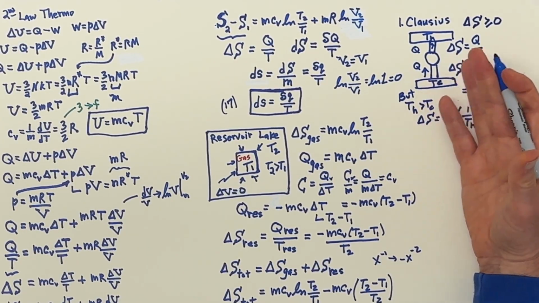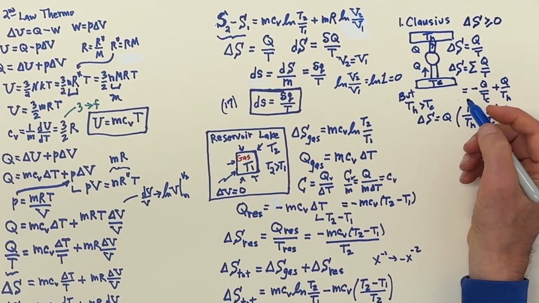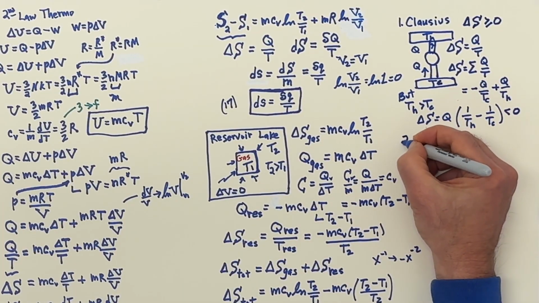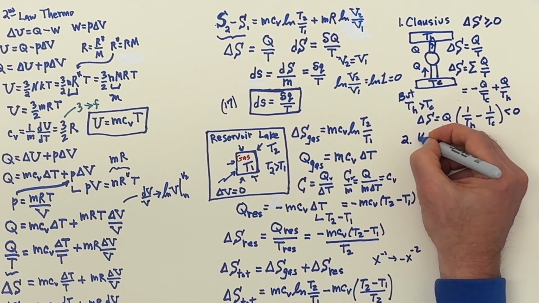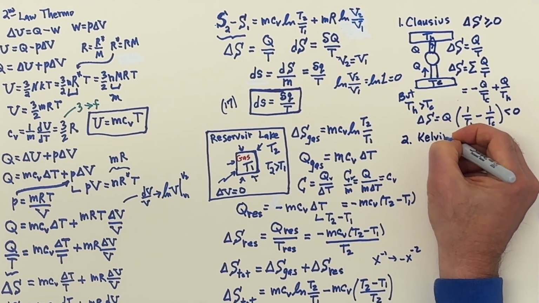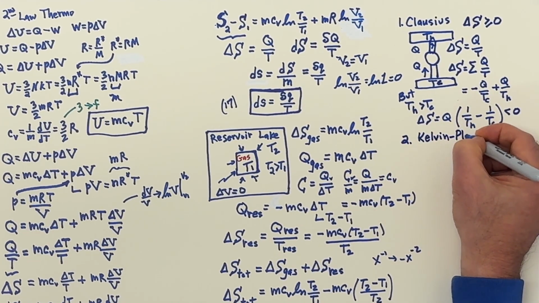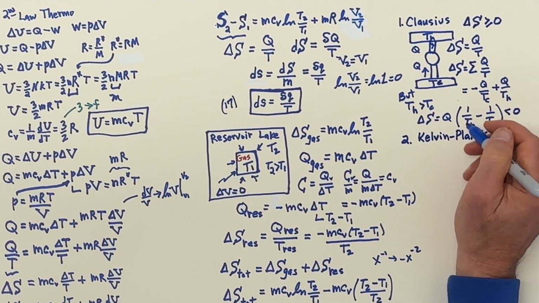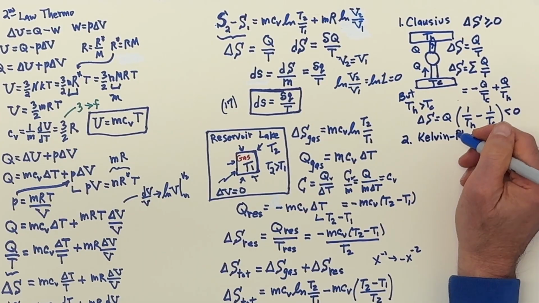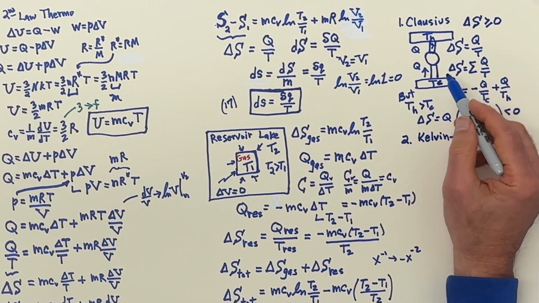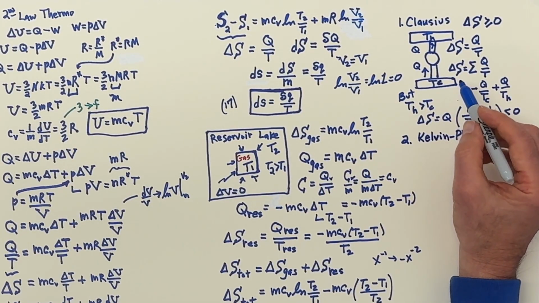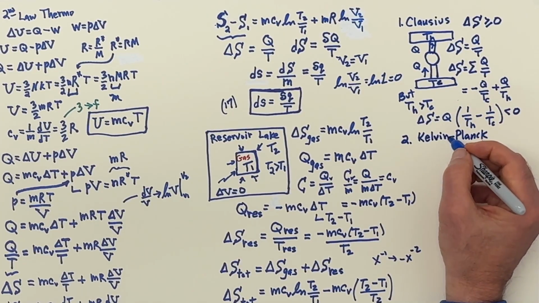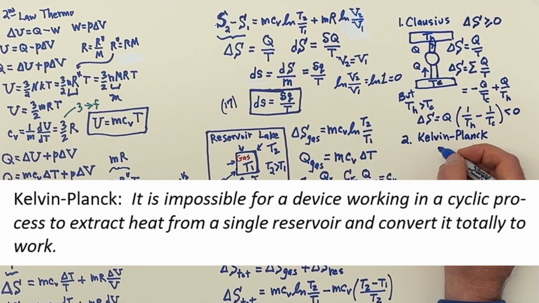And we pretty much already know this from our example here. So I think these statements historically are easier to understand now. Statement 2 is attributed here to Kelvin and Planck. It's called the Kelvin-Planck statement. Kelvin made it in the 1850s or so, and then Planck reworded it slightly. And Clausius did his in the 1850s also. So here, what it says, it's impossible for a device working in a cyclic process to extract heat from a single reservoir and convert it totally to work.